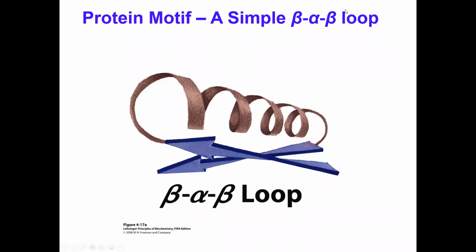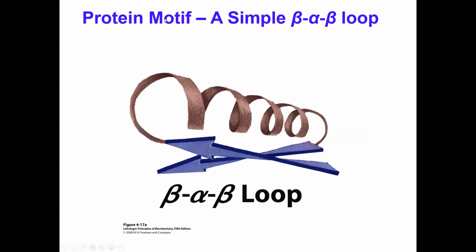So we talked about primary structure, secondary structure, and tertiary structures of globular proteins. Now I'm going to introduce you to a concept called motifs. What is a motif?